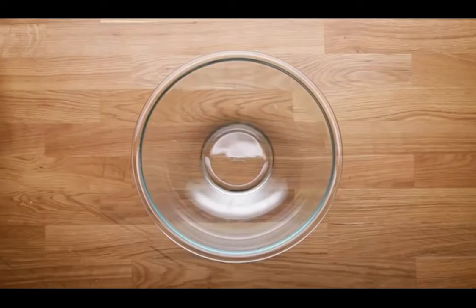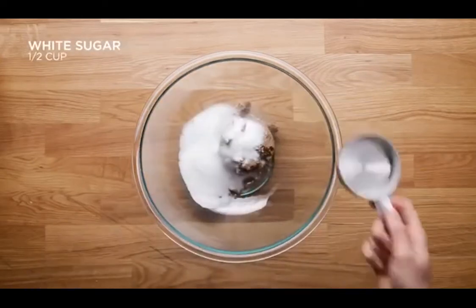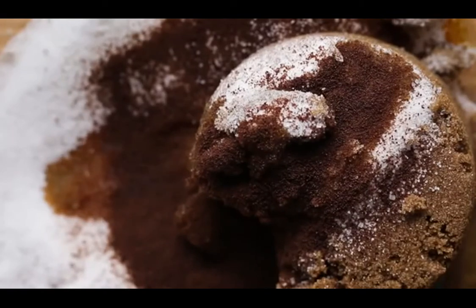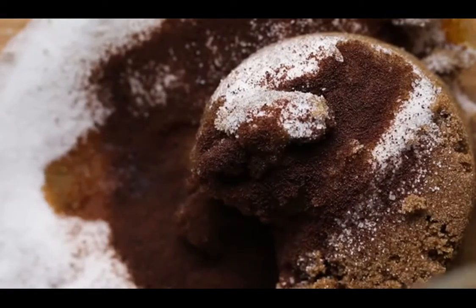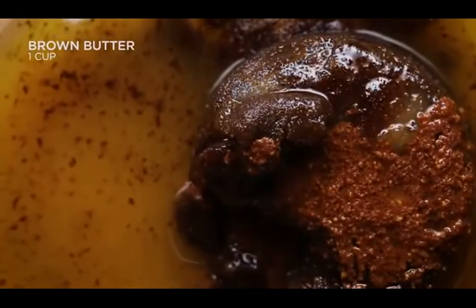So we found that we really need a combination of white and dark brown sugar to get that really great flavor that we were after. So add the vanilla at this point and the espresso powder. The espresso powder is one of those little flavor boosters. Again, all about those contrasting notes that really work well with anything really sweet. And then you're going to add in that liquid gold. Oh my gosh, so nice.